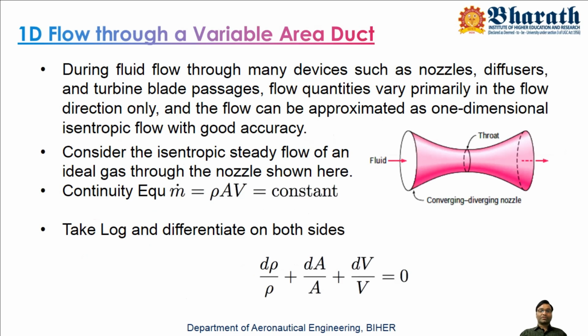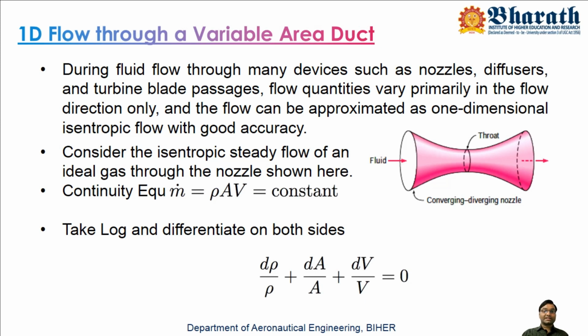This combination is called a de Laval nozzle, a converging-diverging nozzle. If you attach a constant area portion, which is the throat, this entire set is a de Laval nozzle. Isentropically, if you want a supersonic flow, you need a diverging section.